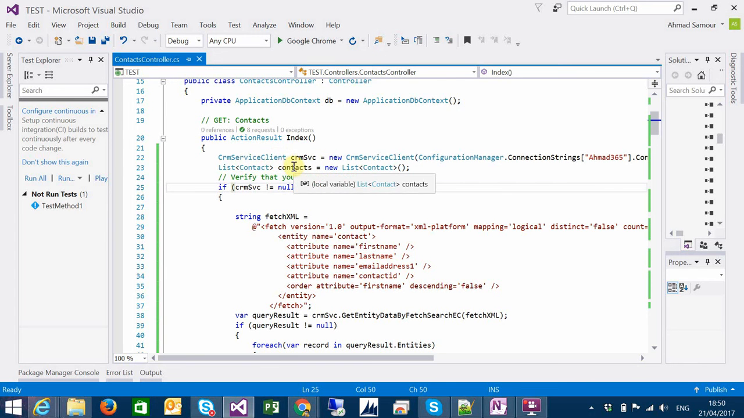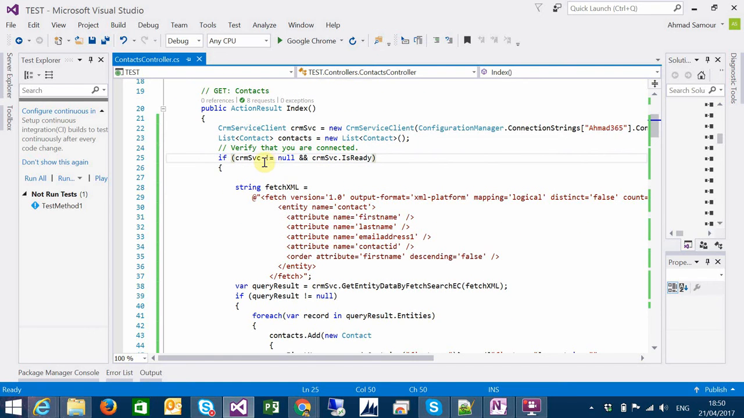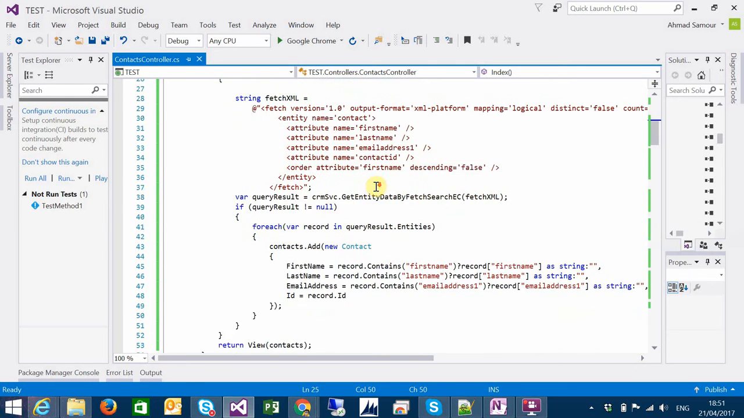I'm defining here a list of contact, the model I made. So if the CRM SVC is not null, and when it's ready, it will retrieve. From the CRM SVC we can get entity data by fetch, and we are passing here the fetch XML we made, and it will return an entity collection. So for each record in this entity collection, I will create a new contact.